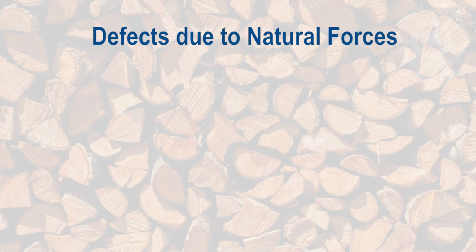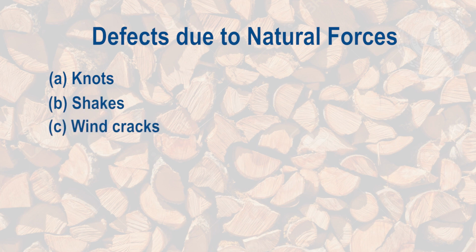Third are the defects caused by the presence of insects such as termites. The first defects are due to natural forces. The defects caused by natural forces are knots, shakes, wind cracks and upsets.